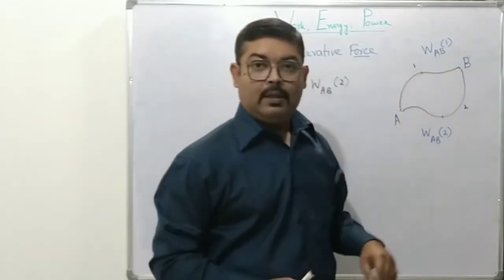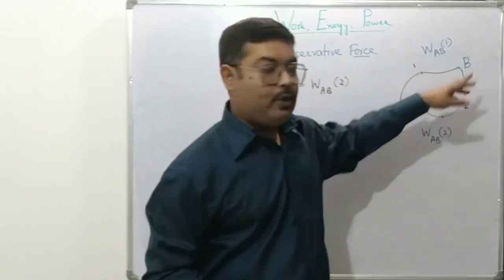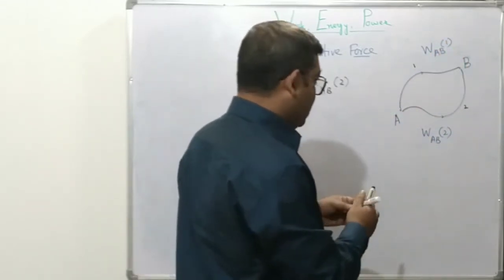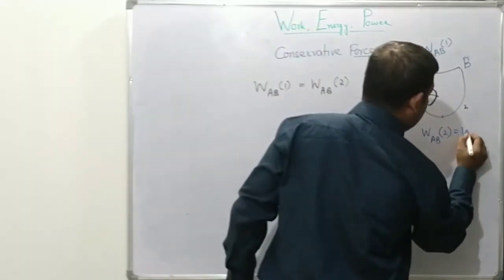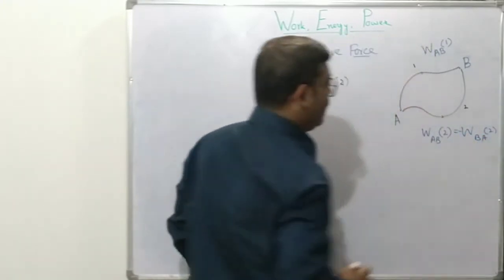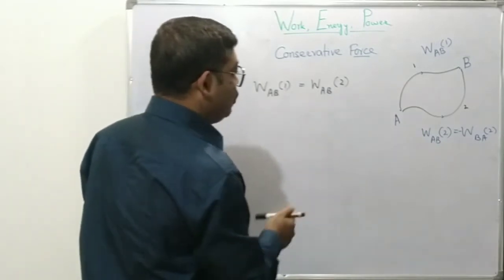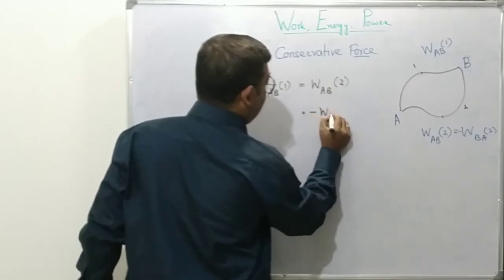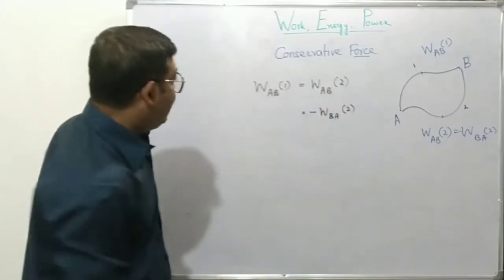So work is done in the negative way of the previous case. From A to B, if the work is positive, B to A, the work will be negative. In other words, WAB along path 2 must be equal to WBA along path 2, but this should be the negative of it. So we can write here that WAB along path 2 equals minus WBA along path 2.